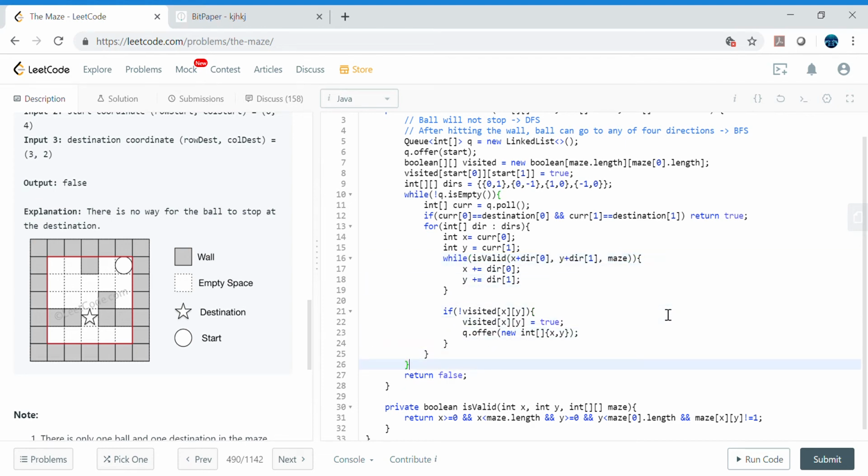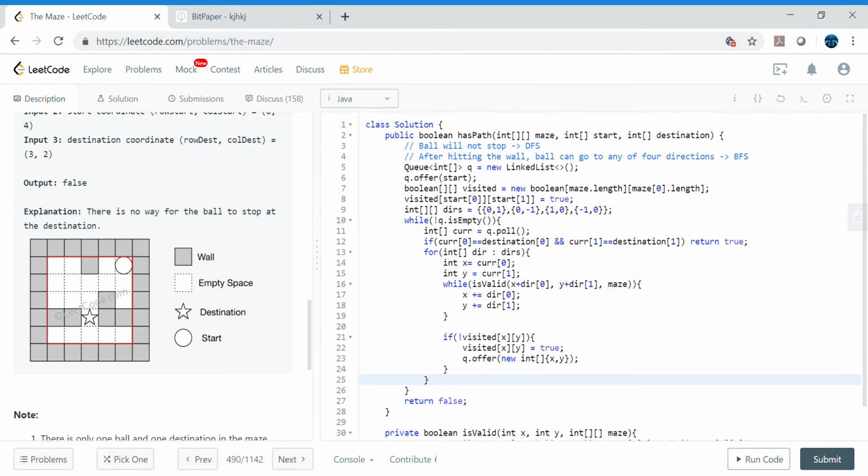So this is the basic structure. This is how we can try to solve this problem. The basic structure is to go through each individual direction. The first observation was that the ball will not stop, so this is kind of the DFS in the while loop. But even with the while loop, we need to wrap it inside the breadth first. So we will go step by step, meaning one step in every direction.